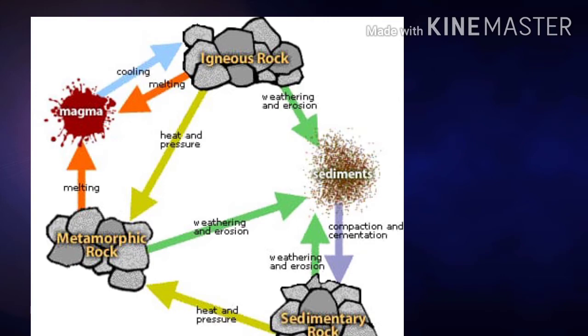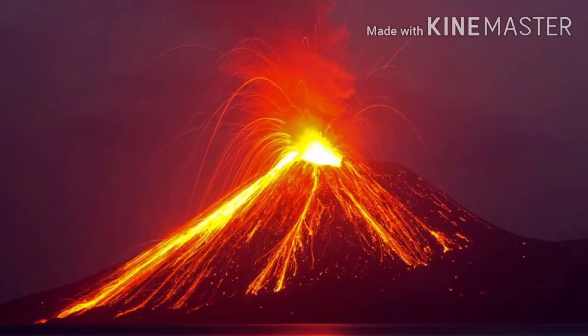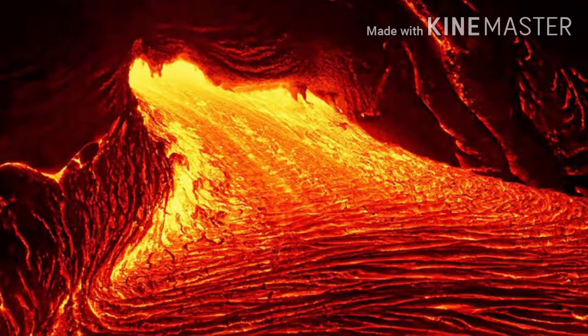Do you know how rocks are formed? Some rocks are formed from lava and some others are formed from magma. Most of the rocks are formed from lava. Then what is the difference between magma and lava? Magma exists in the interior part of our earth.